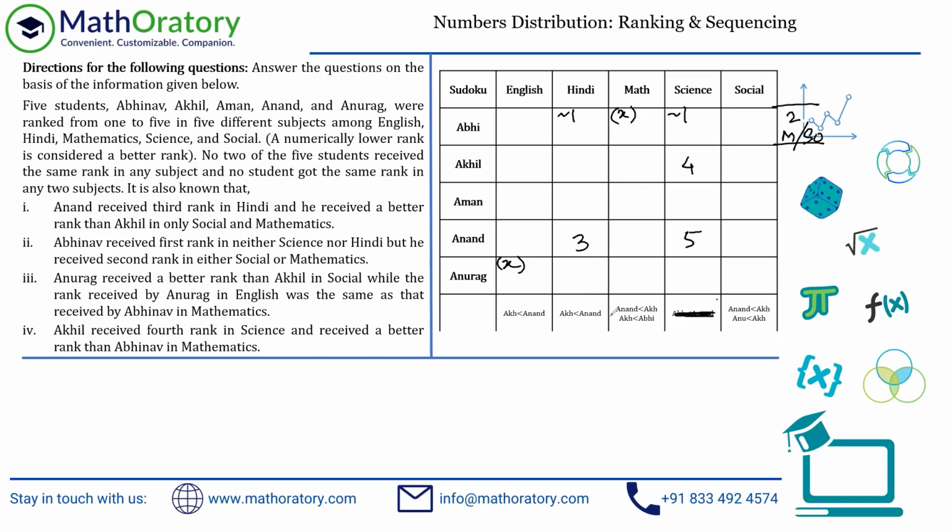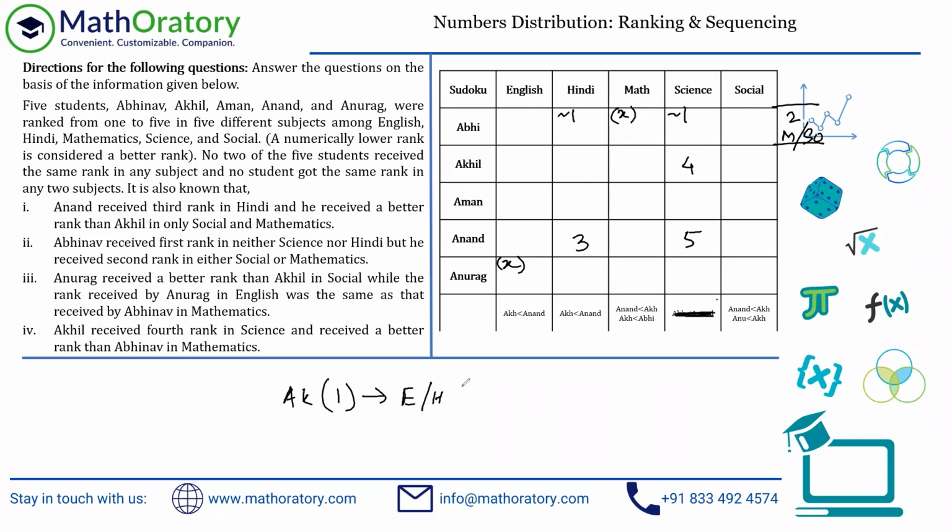Akhil receiving the 1st rank, for example, see here or here, Akhil cannot receive the 1st rank because Anand is something lower than Akhil, right? So if Akhil receives the 1st rank, I'll just write AK for Akhil. Okay. So Akhil receives the 1st rank in either this subject or this subject, right? Either English or Hindi. These are the only 2 feasibilities. Why so? Because Akhil cannot receive the 1st rank here or the 1st rank here. This one is anyhow known to us, so don't ponder on that. So Akhil can receive the 1st rank in either English or Hindi, right? So this is one thing that we can say for sure.